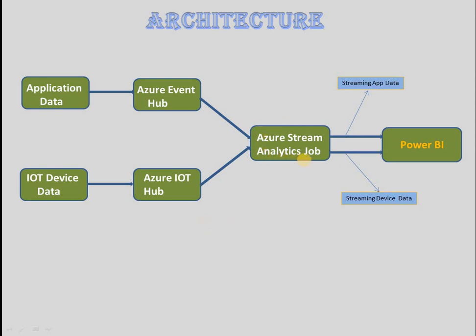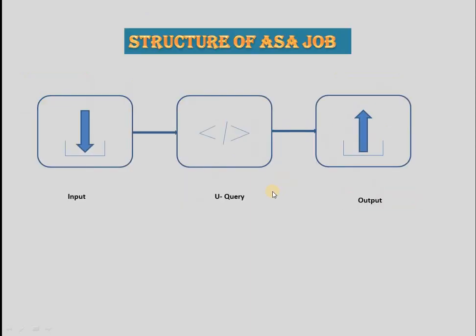Let's zoom into the Azure Stream Analytics Job. Okay, let's see what the different components available inside the job are. Let me jump on to the next slide. Here this slide will tell you the complete structure of an ASA job. An ASA job has mainly input, query, and output. Okay, it has input, query, and output. We can use a query to transform the data, and finally we can push the output to different components supported by the ASA job.